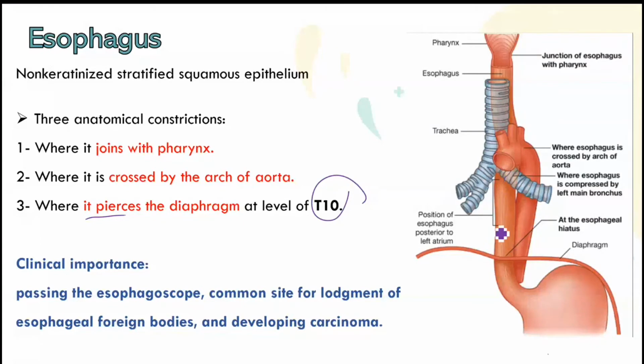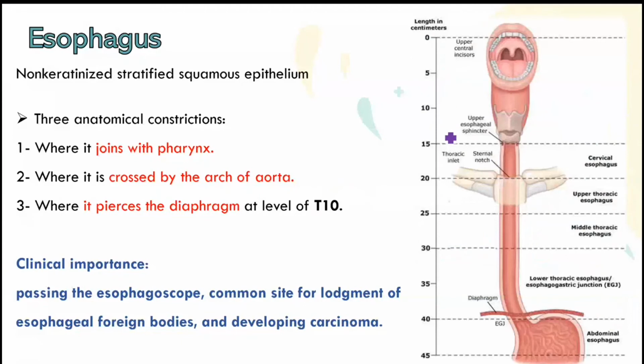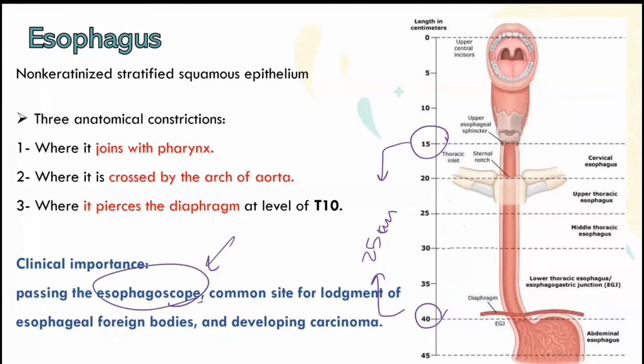Okay, what is the importance of knowing the length of the esophagus? Actually, what is the length of the esophagus? It will start from here to T10 here, so it is 25 centimeters. Why should we know that the esophagus is 25 centimeters? Because sometimes we use esophagoscopy to detect any abnormality in the esophagus from inside, and we have to know how deep we should put the scope.